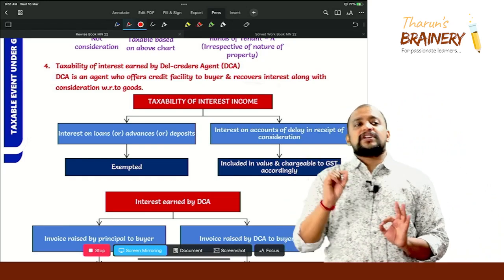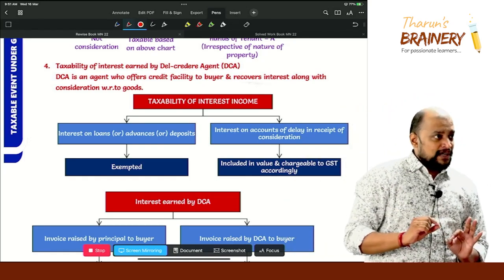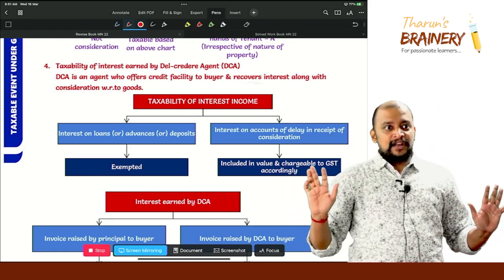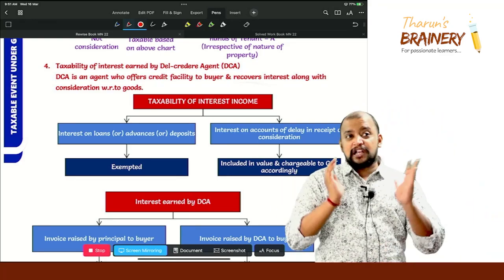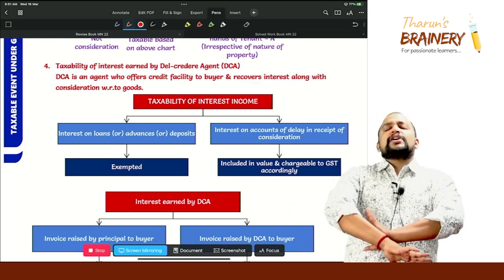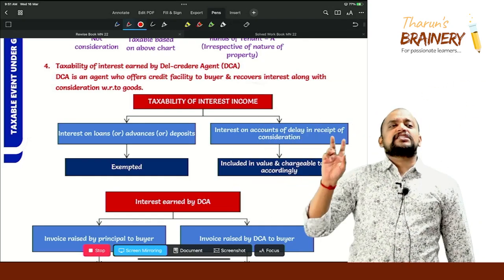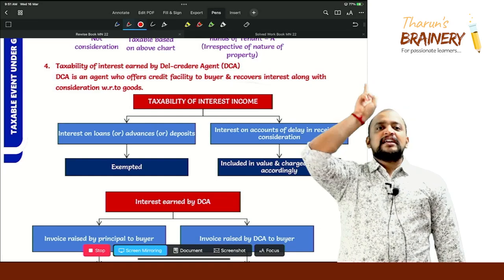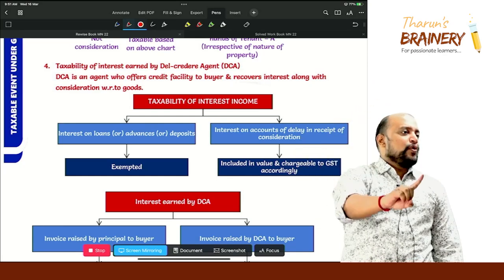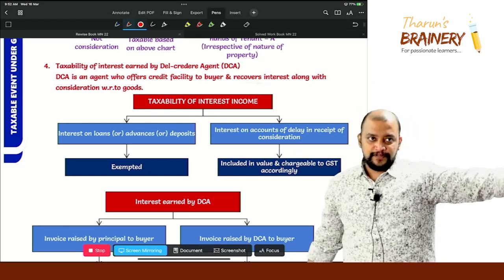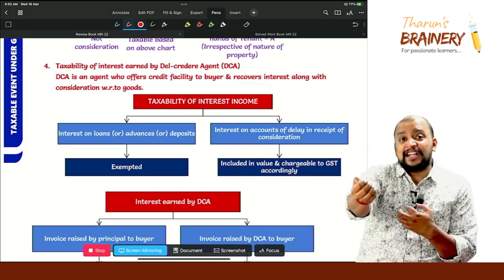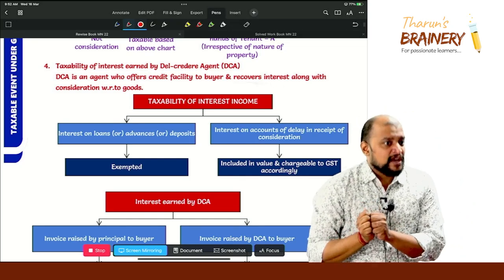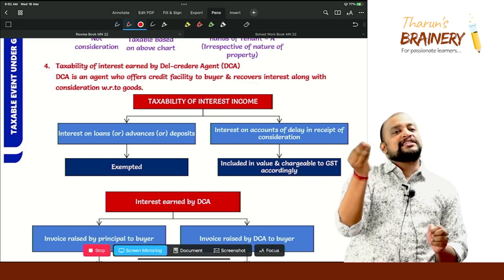Whether that interest is taxable or exempted, we need to understand, because in the entire GST, interest will come in two places. Interest on loans, advances, deposits is exempted. Interest on account of delay in receipt of consideration will be included in the value and chargeable to GST.